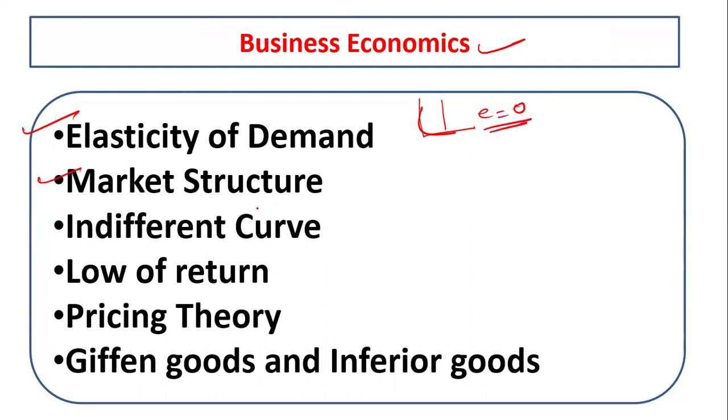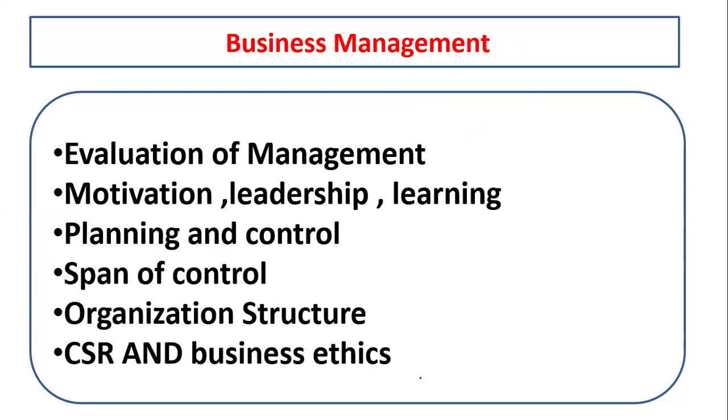Now the market structure, then the indifference curve is also important. Then the law of returns, pricing theory, then giffen goods and inferior goods. They can ask questions like what is the relation of giffen goods with demand and supply, and what the giffen goods diagram looks like. This kind of question they can ask from this area.